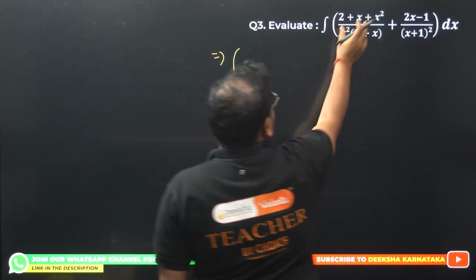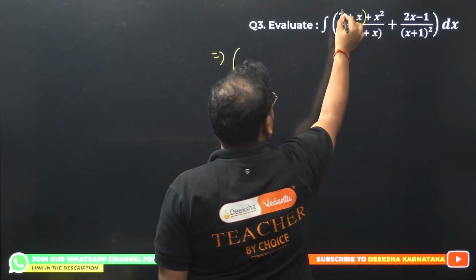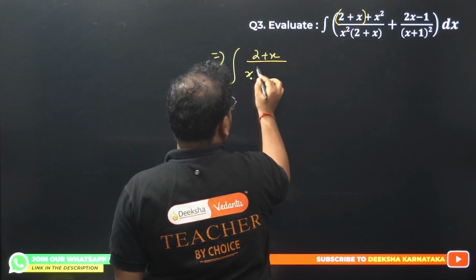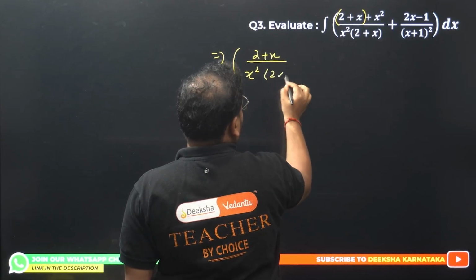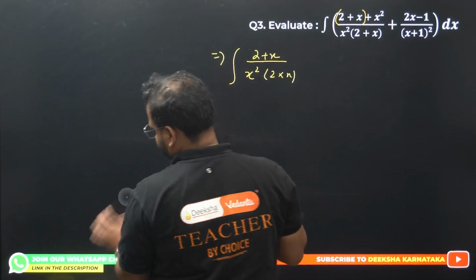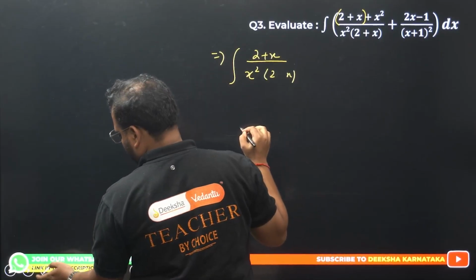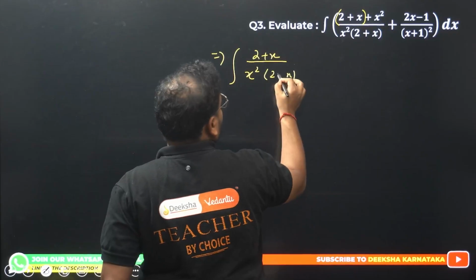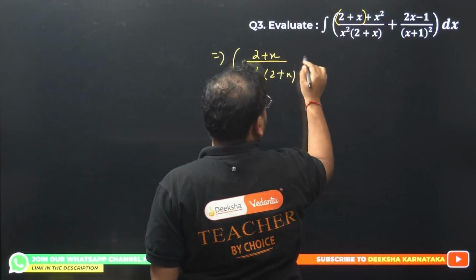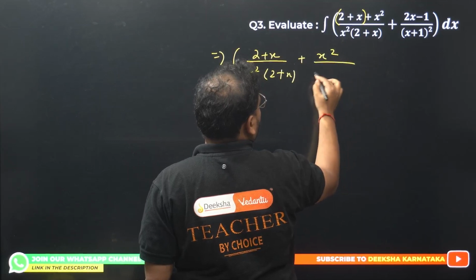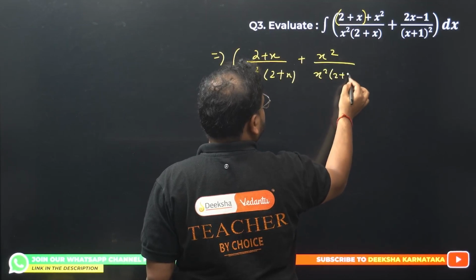Integration, I'll separate this term over here. I'll get 2 plus x divided by x square, 2 plus x, right? Not 2 into. Next we have the other term, which is plus x square divided by x square 2 plus x.